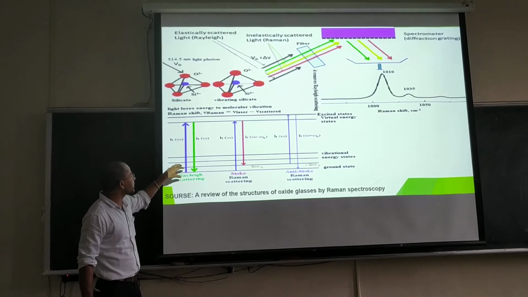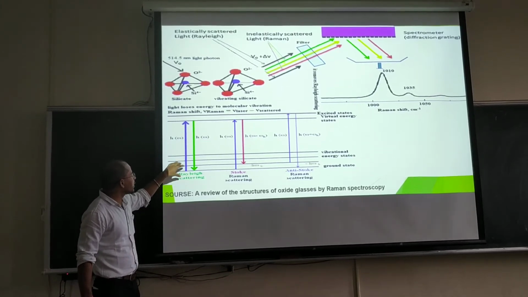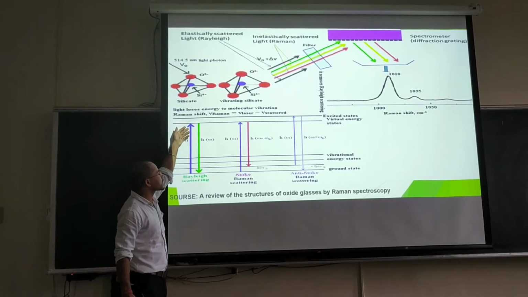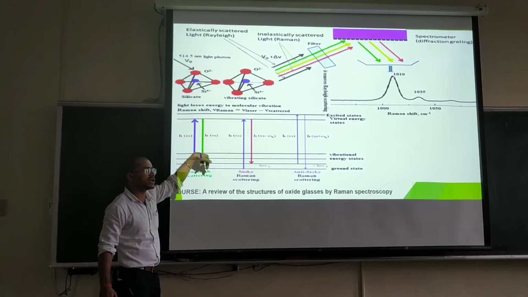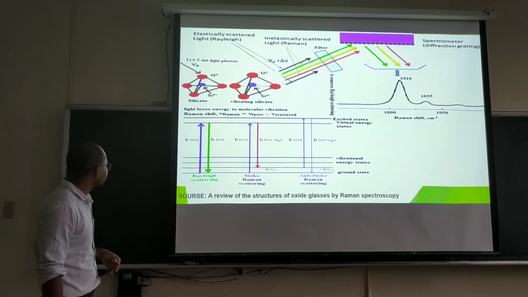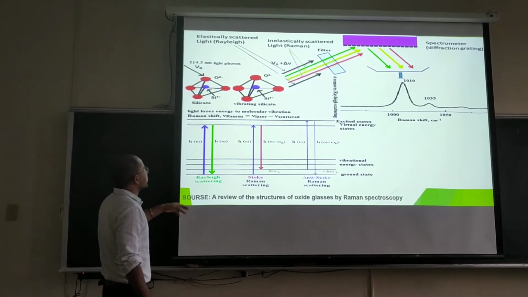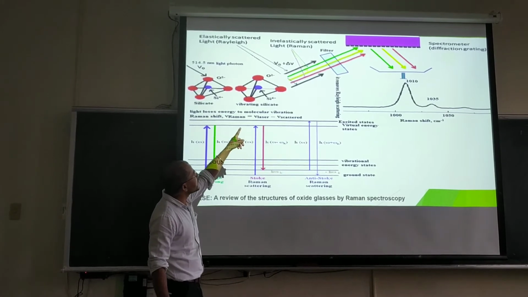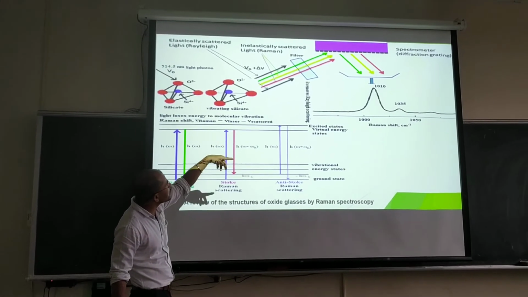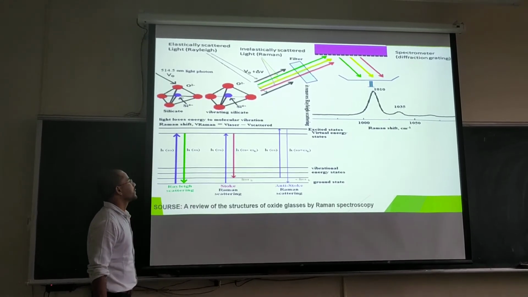So when light falls on a material, the atoms get some energy and go to an excited state and come back to the same state, and this is known as Rayleigh scattering. Here the green and yellow colors, and also the red color, show the Raman effect.